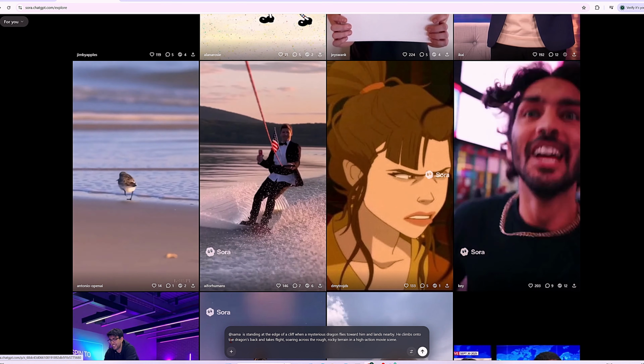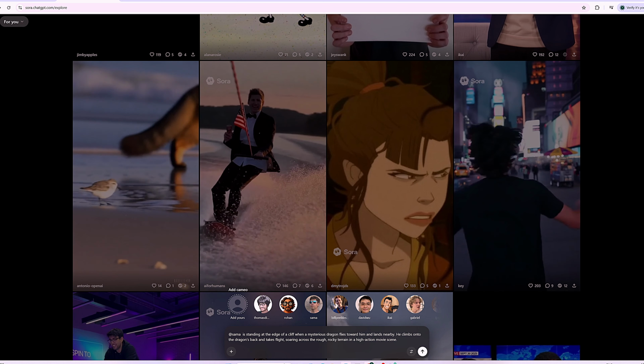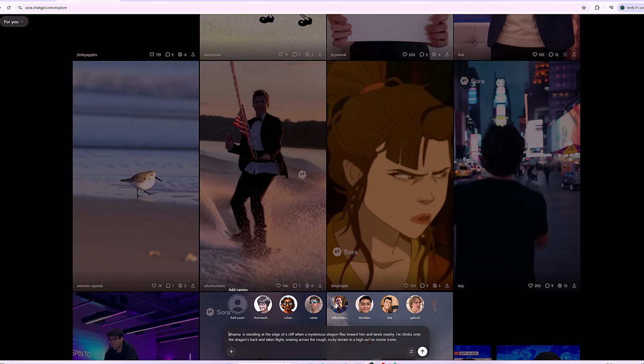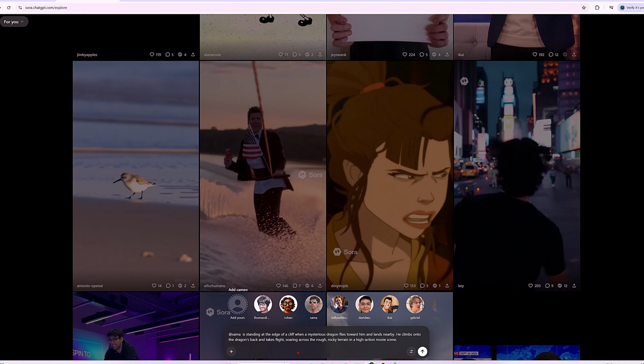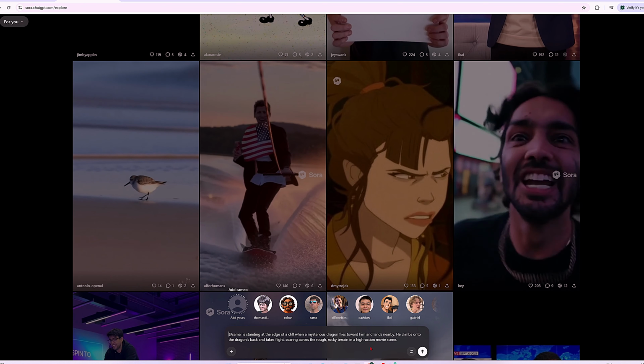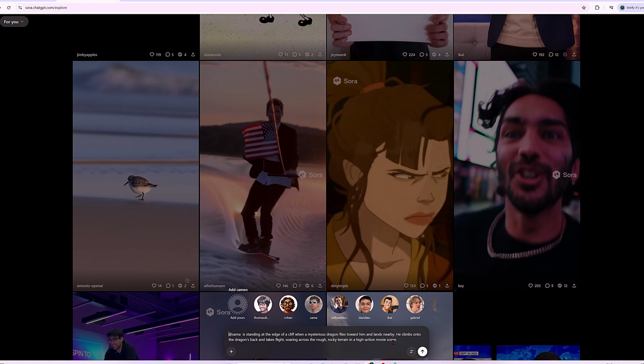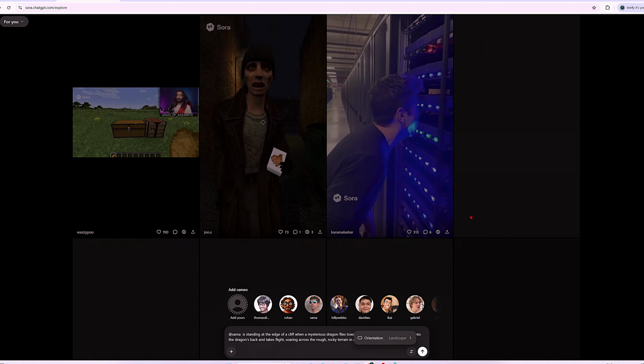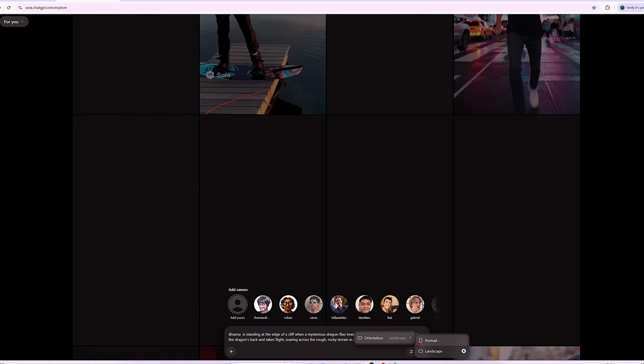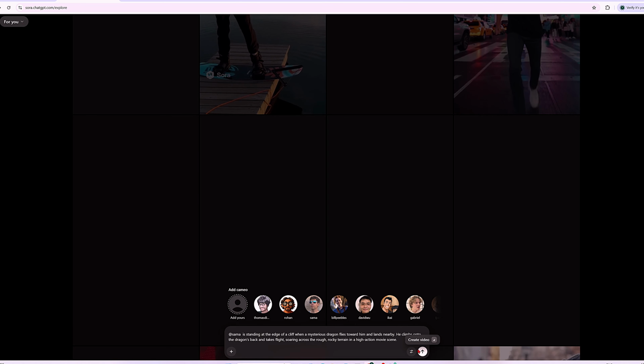Sama is standing at the edge of a cliff when a mysterious dragon flies toward him and lands nearby. He climbs onto the dragon's back and takes flight, soaring across the rough, rocky terrain in a high-action movie scene. I will select the vertical aspect ratio and then hit the arrow. Let's see what this creates for us.